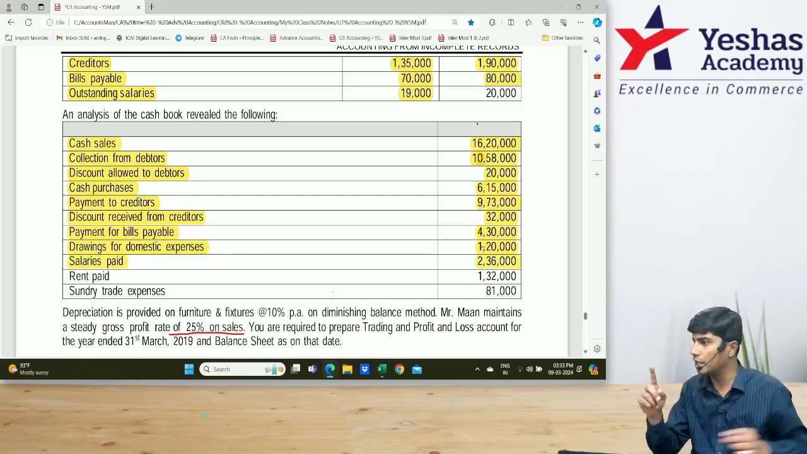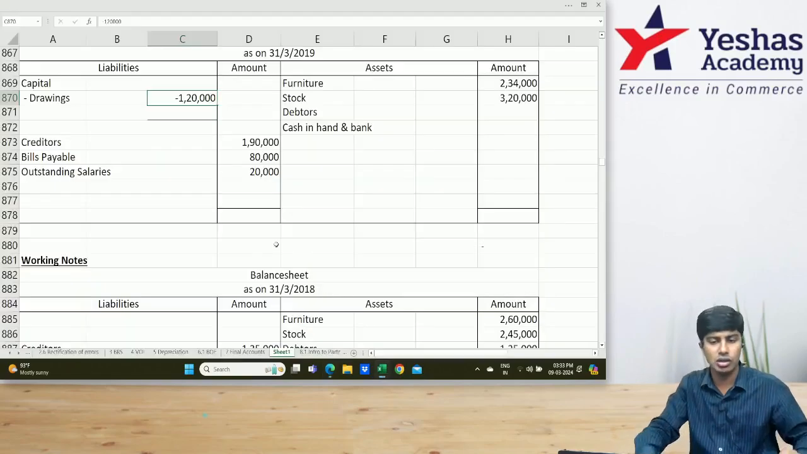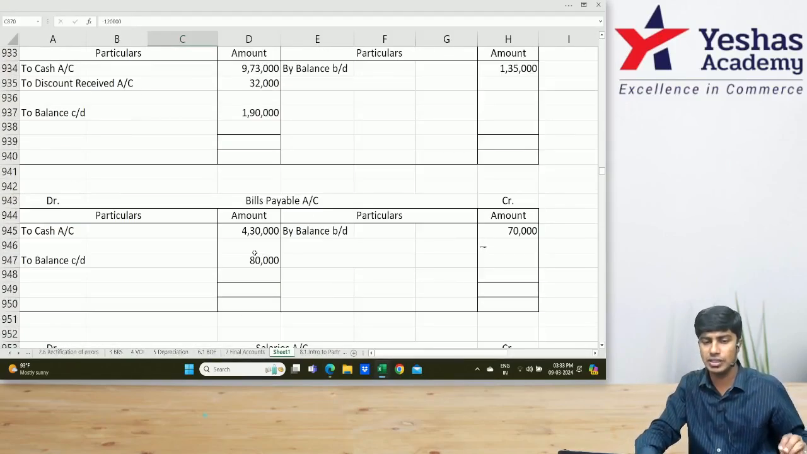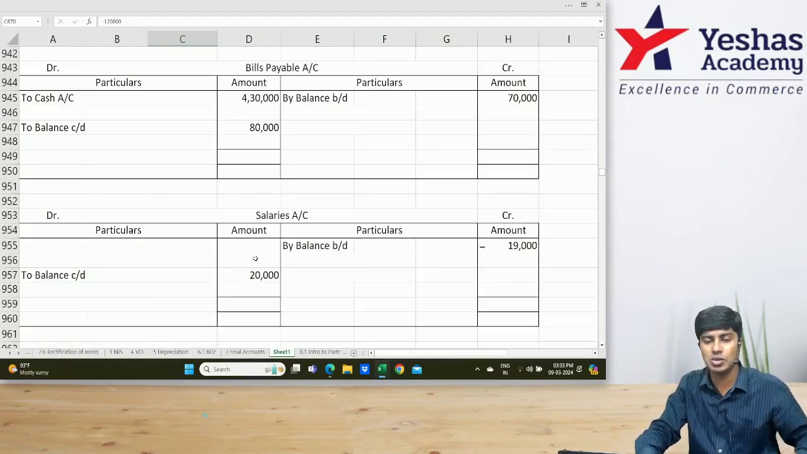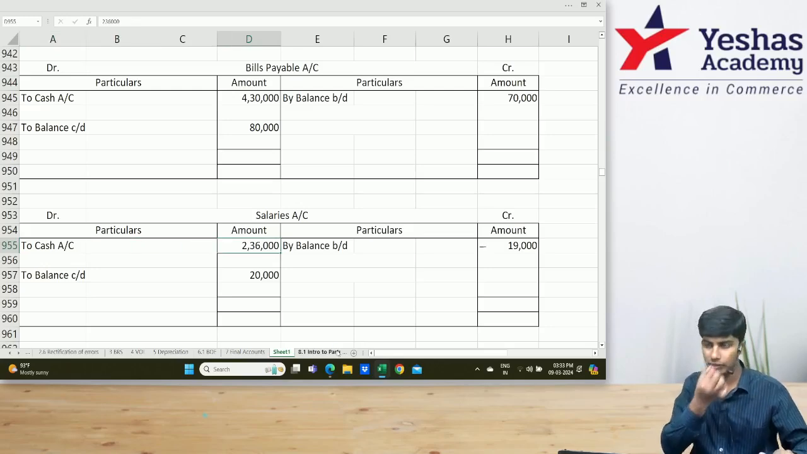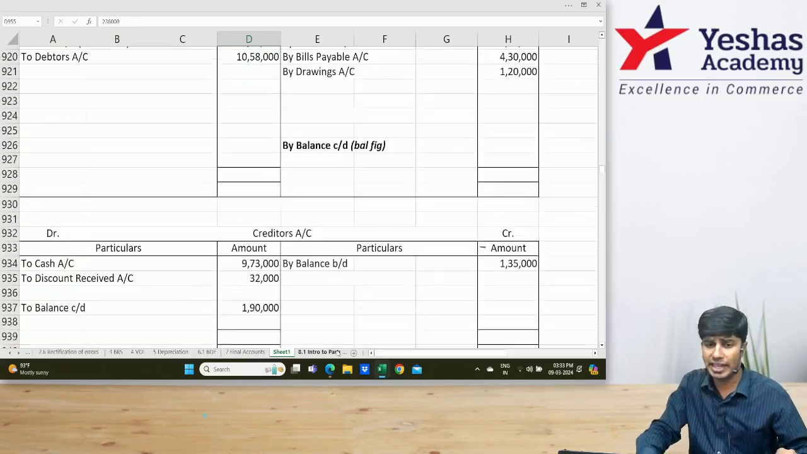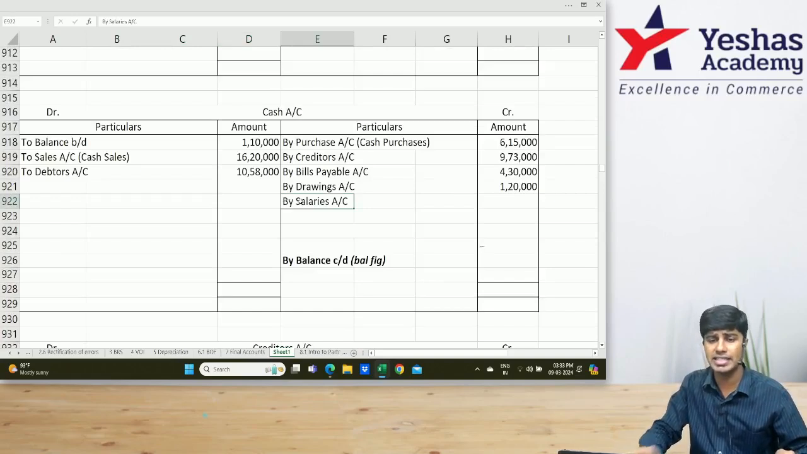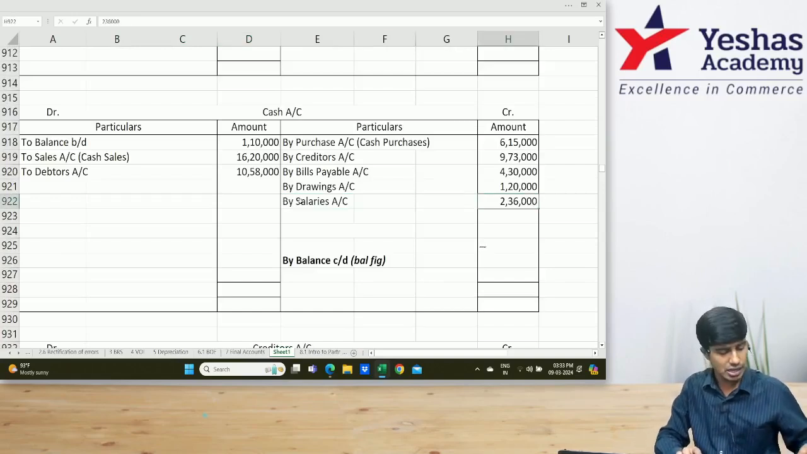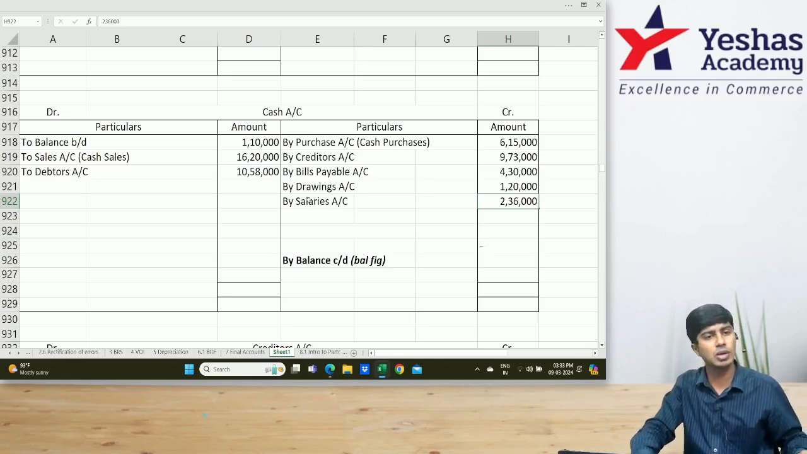Salary account debit to cash. Very good. So have you opened one salary account? Yeah, outstanding salaries was there, so we opened one ledger. In the salaries ledger, I'll write here to cash, 2,36,000. In my cash account, I'll write by salaries 2,36,000. Are you guys getting this? No doubts?